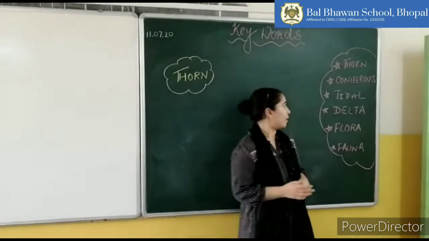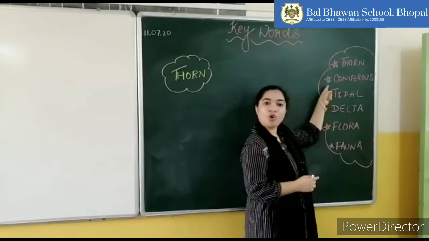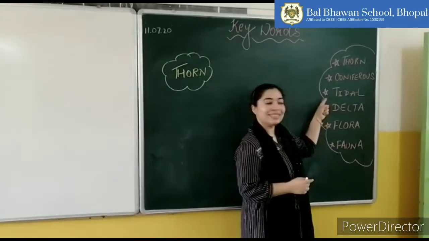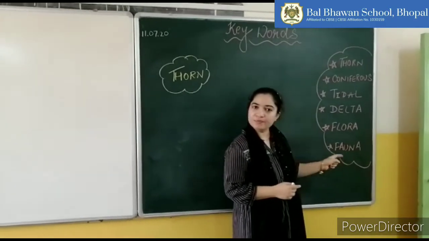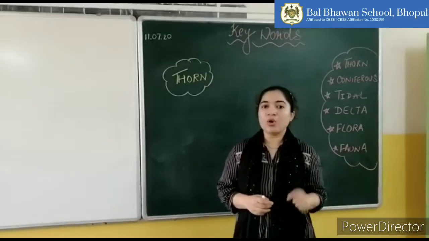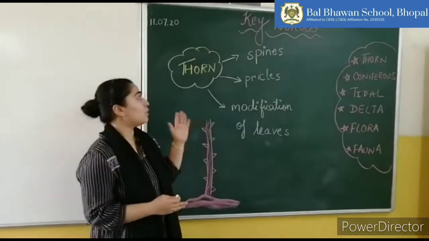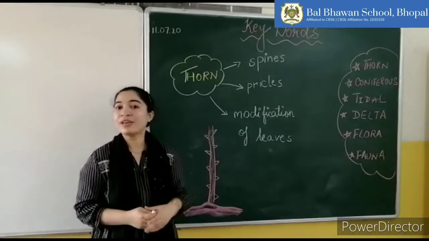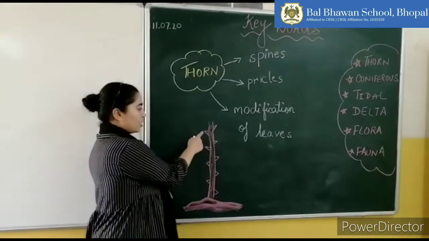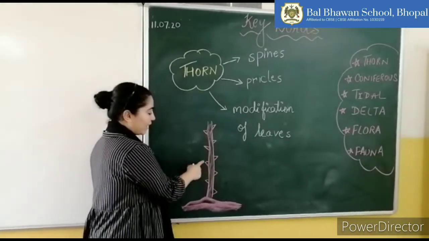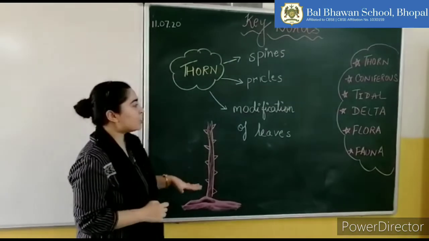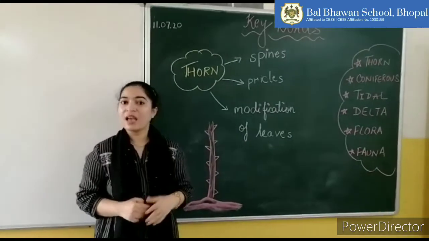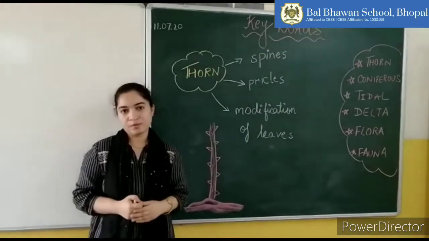So the keywords are thorn, coniferous, tidal, delta, flora and fauna. Now we will discuss one by one what they mean. Thorns. Thorns are the spines or prickles which are found on small trees or shrubs. Can you see their structure? They are hard and woody. They are mostly the modification of leaves and as such serve the same purpose.